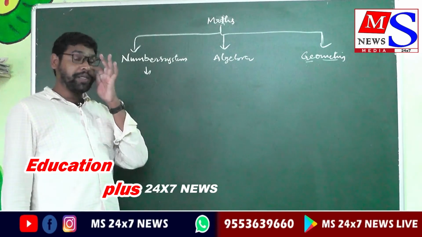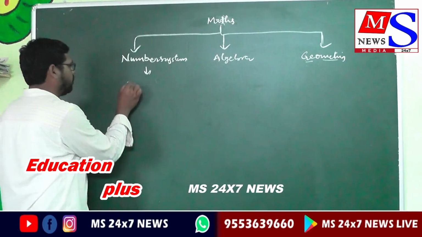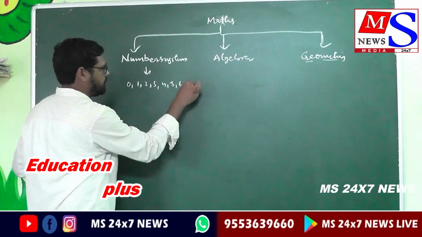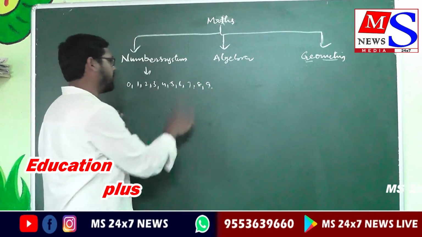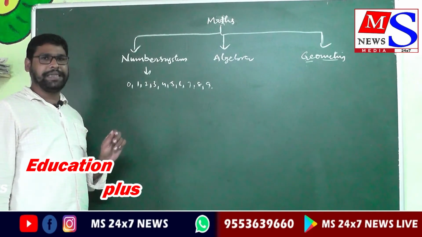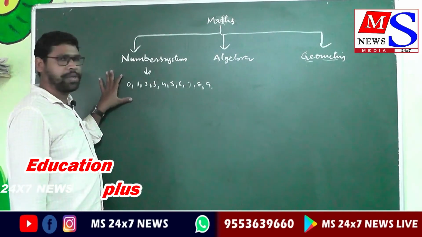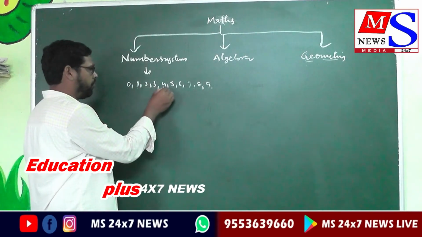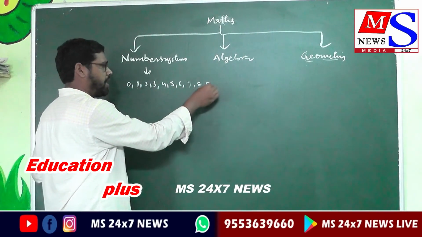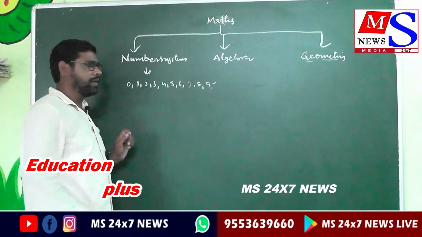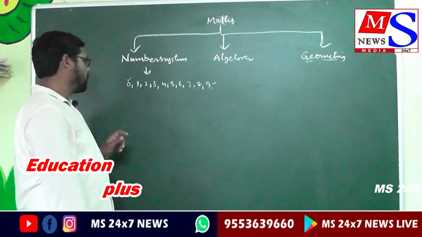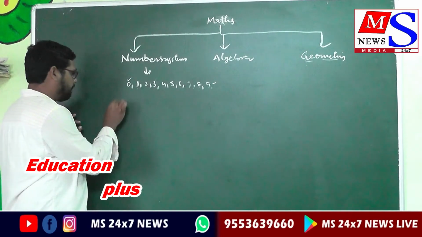Basically in this we have 0, 1, 2, 3, 4, 5, 6, 7, 8 and 9. These are the 10 digits in the number system. The digits 1, 2, 3, 4, 5, 6, 7, 8, 9 are called significant digits and 0 is called the insignificant digit.